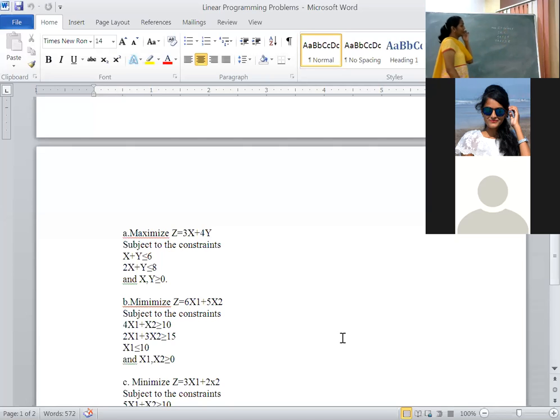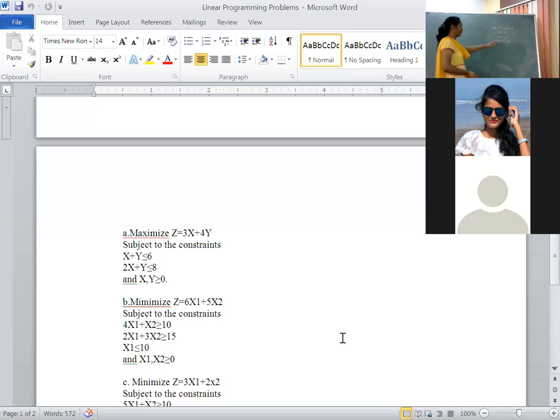Okay, this is given. Step 1: verify. If the objective function is of maximization, the inequality should be strictly less than or equal to. These are less than or equal to, so the given problem is in standard format.